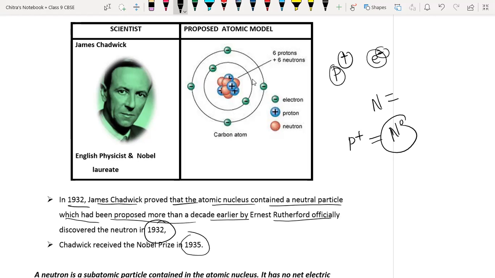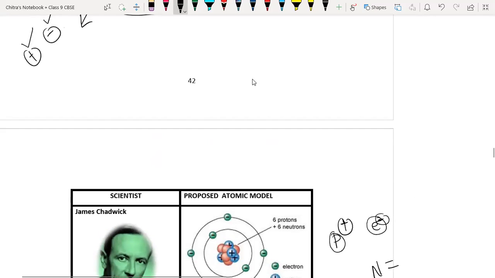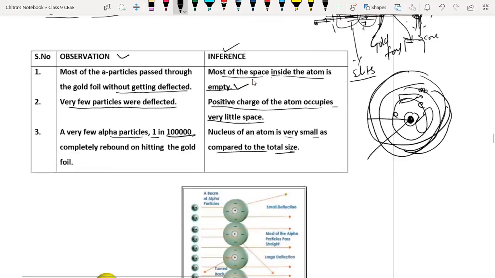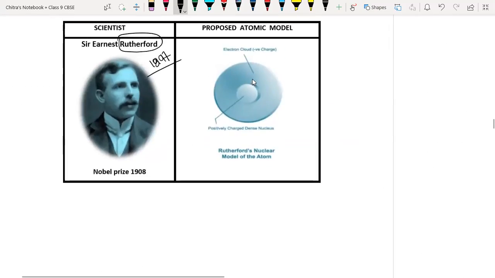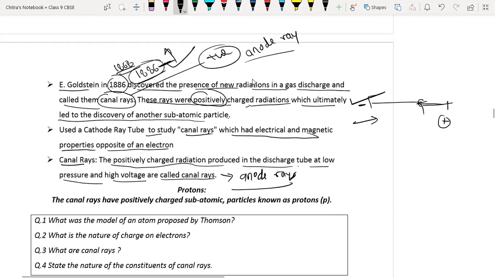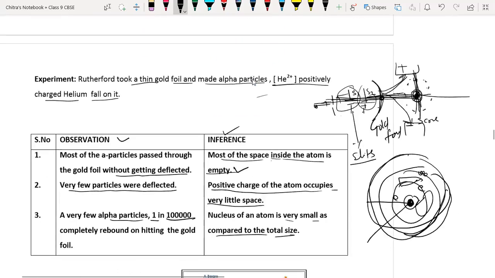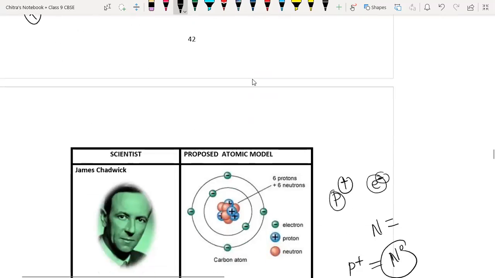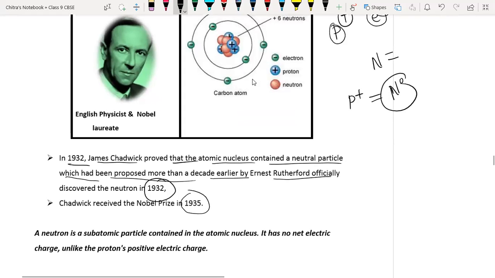So this is all about the atomic models given by Sir J.J. Thomson and Sir John Dalton. These are the different scientists who contributed toward the discovery of the atom and its subatomic particles: the proton, neutron, and electron.